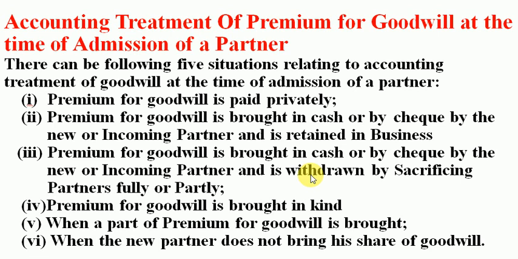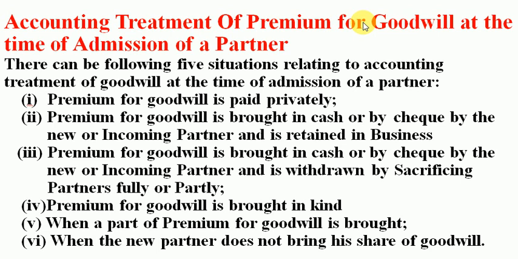Now, the purpose for which the sacrificing ratio is calculated, or we can say the objective of calculating sacrificing ratio, is applied for the second step, which is called accounting treatment of goodwill. Whenever a new partner is admitted, he has to compensate the sacrificing partners, that means those old partners who sacrifice at the time of admission of a new partner.